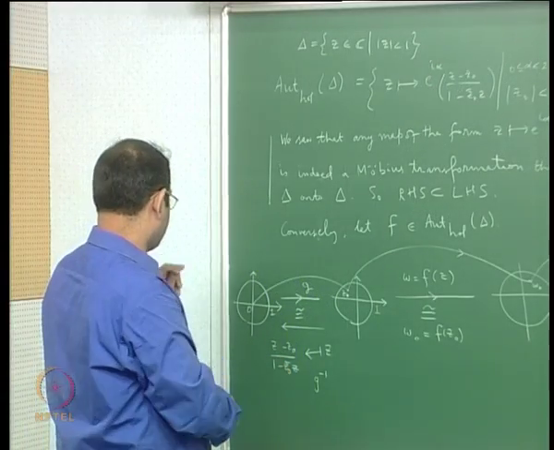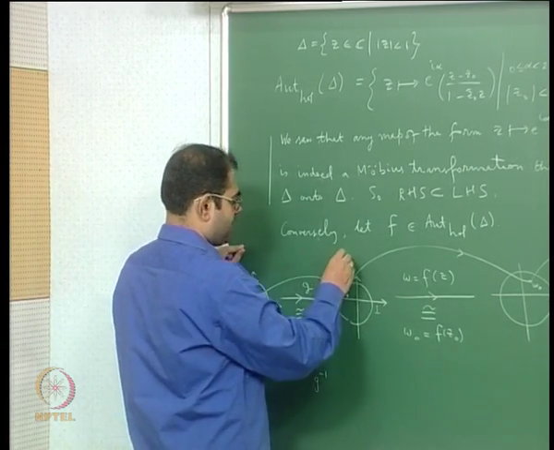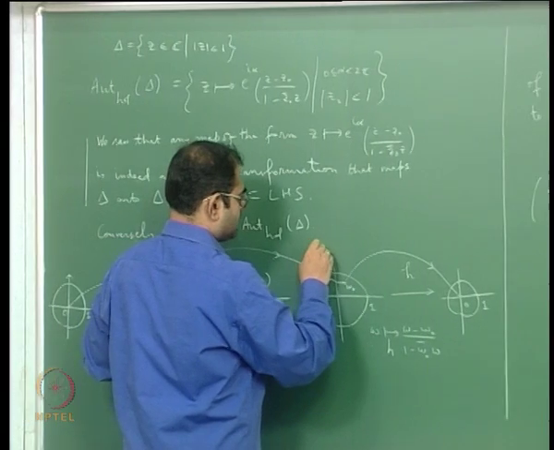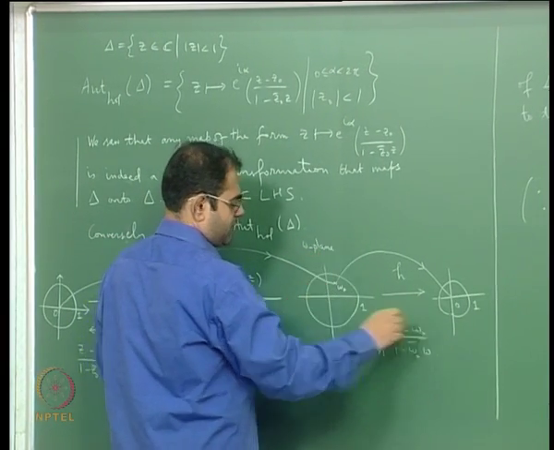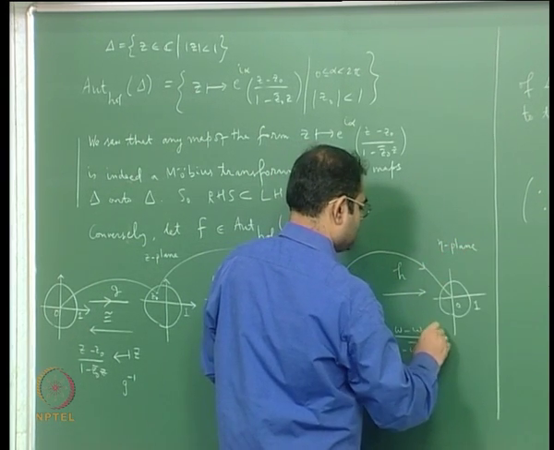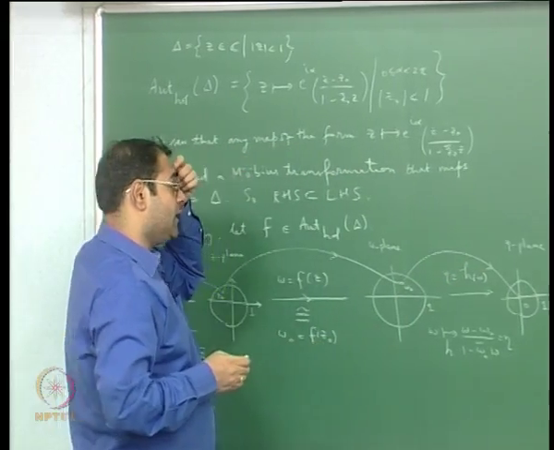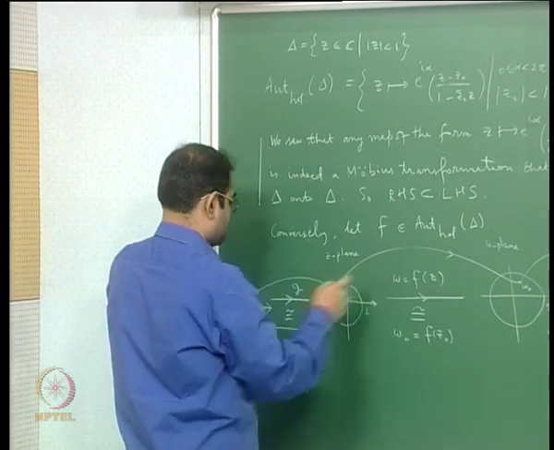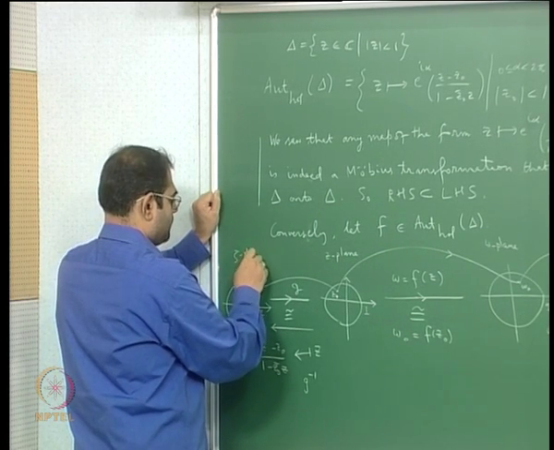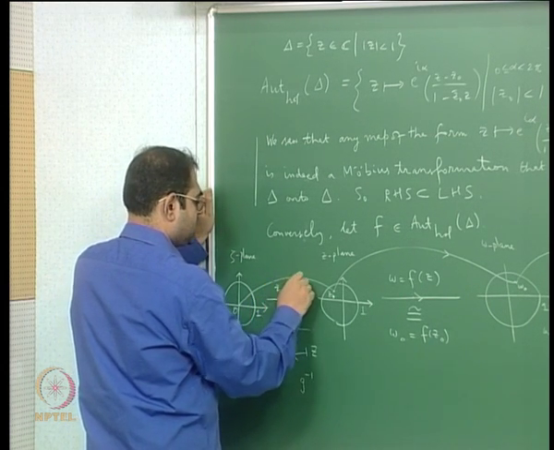I think I will have to worry about my variables here. So this is the z plane, and this is the omega plane, and let me call this the eta plane. So eta is h of w, and w is f of z, and here let me use zeta, where z is g of zeta.